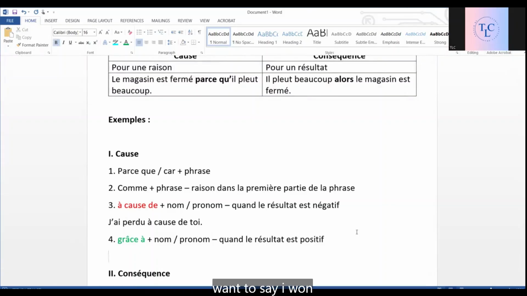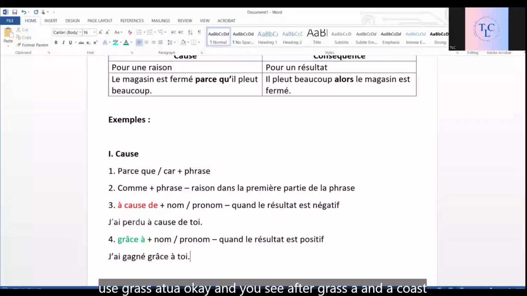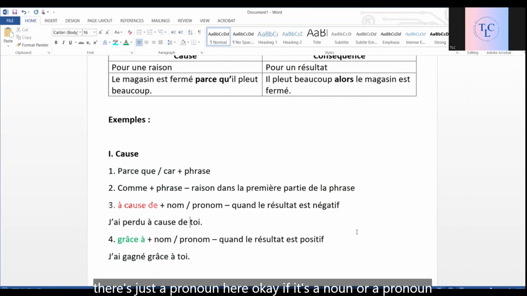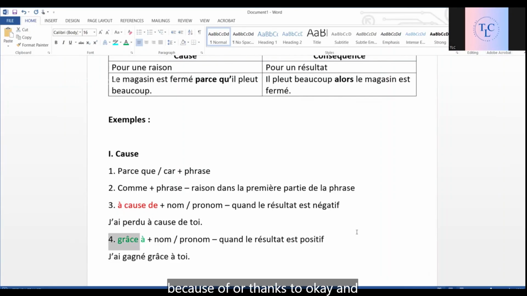Okay, if I want to say j'ai gagné, okay, I won because of you, thanks to you. So grâce à toi. Okay, there I'll use grâce à toi. Okay, and you see after grâce à and à cause de, there's just a pronoun here. Okay, if it's a noun or a pronoun only, then we use à cause de and grâce à. And the translation here is because of, right? Because of, or in grâce à you can say because of or thanks to.